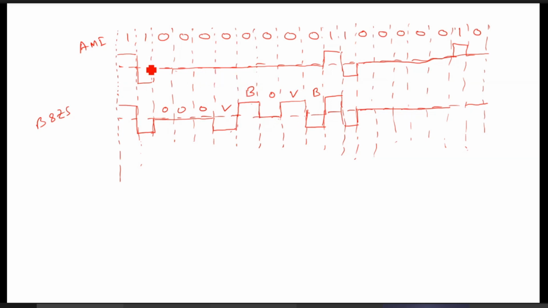Right, that is the rule of AMI. If one is positive, the next element will be negative. Right. So here you see it is positive. Here it is 0, but this one is positive, so it should be negative, but it is positive. So violation is here. And again you see it here. Next it is positive, so it is negative. So there is no violation. Valid bipolar. B means valid bipolar. V means bipolar violation. So in that way, 8 consecutive zeros are encoded in bipolar 8-zero substitution.